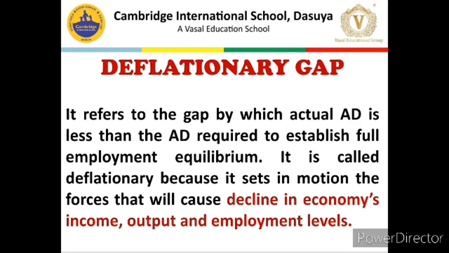Now, deflationary gap. A deflationary gap is a situation when actual AD, 8,000 crore, is less than the AD required to establish full employment equilibrium, 10,000 crore, as we already talked about. So it is called deflationary. Why is it called deflationary? Because it creates a situation which will continuously decrease output, income and employment in an economy. And as I just told you, it is a very bad situation.